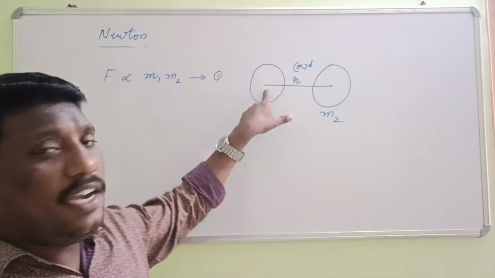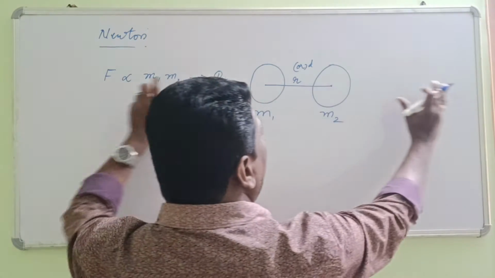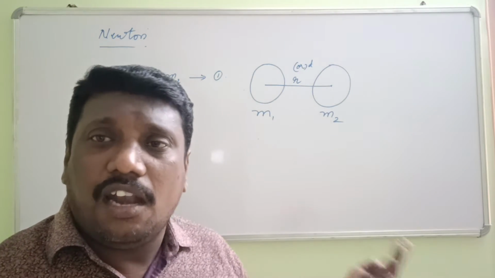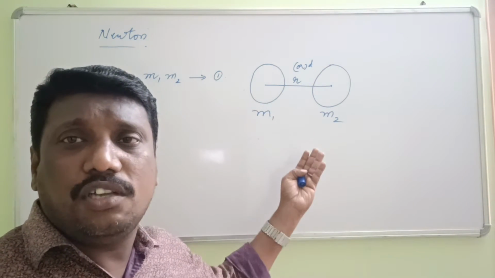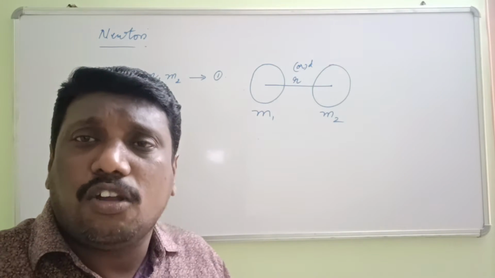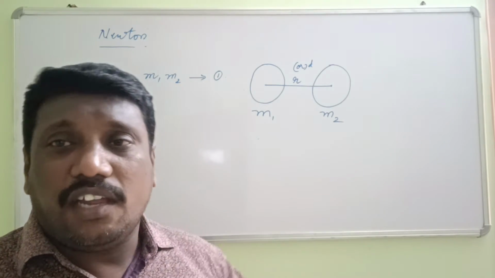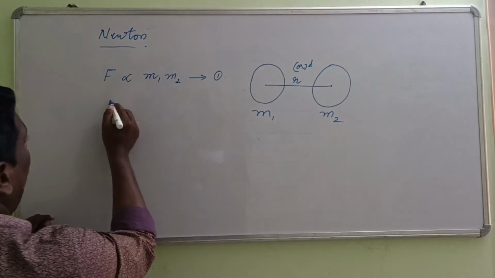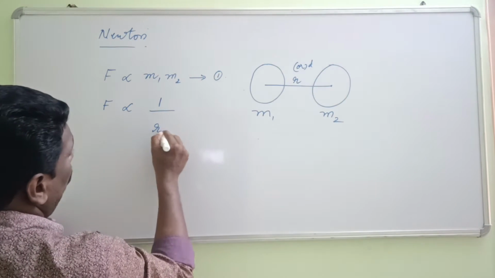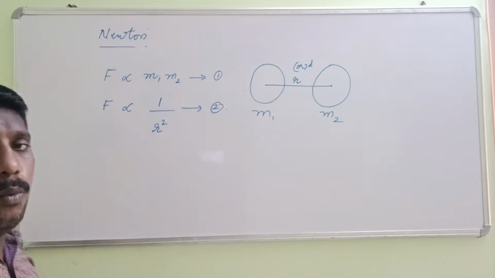Then the distance between these two is r. While the distance is increasing, automatically the force of attraction reduces. Already we know that. Why? Because whenever two bodies have some distance and the distance is increased, then automatically the force of attraction reduces. So like that, the force of attraction F is inversely proportional to the square of the distance between them. Let us take it as equation number 2.